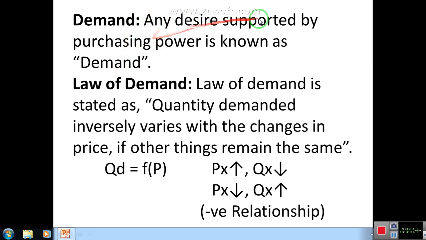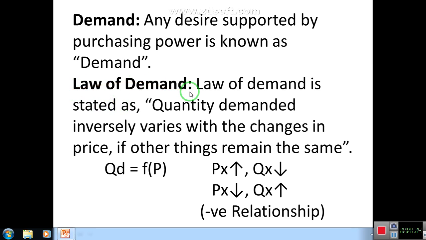So desire without purchasing power will not be demand, and purchasing power without desire will not be demand. When both these things, desire and purchasing power, exist at the same time, that will become the demand.